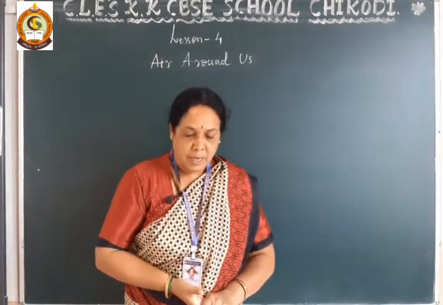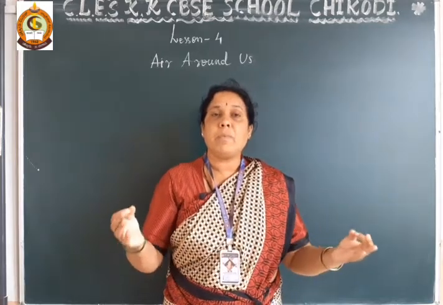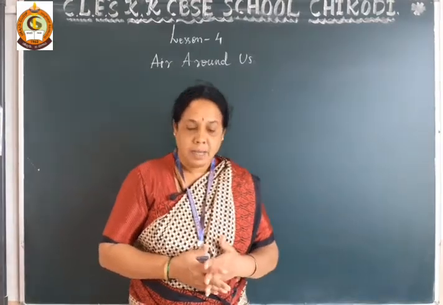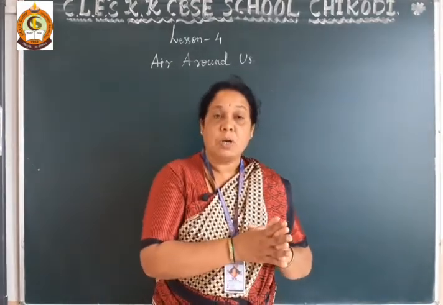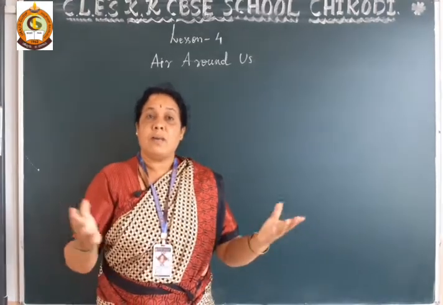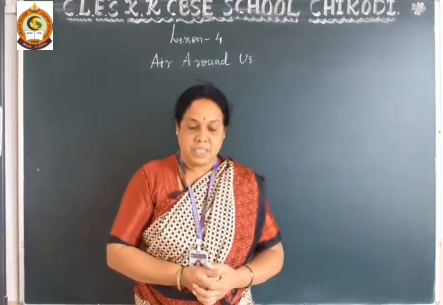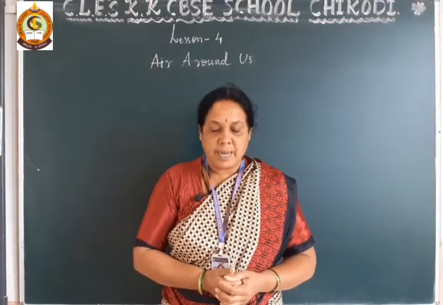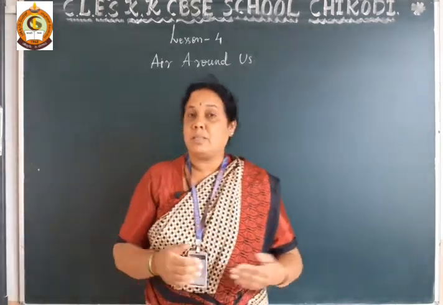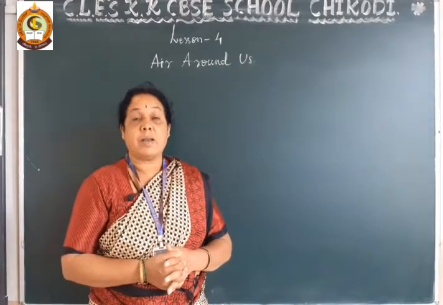this is the atmosphere. Dear student, here oxygen, what is the use of oxygen? Every living being needs oxygen for breathing. And what is the use of carbon dioxide? Here carbon dioxide helps plants to prepare food. Whenever the plants are preparing food, they take in carbon dioxide and they release oxygen. Okay, dear student, plants take in carbon dioxide and give out oxygen. Dear student, this is about what makes the air. Is it? What is air made up of?